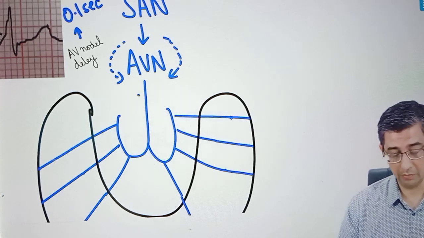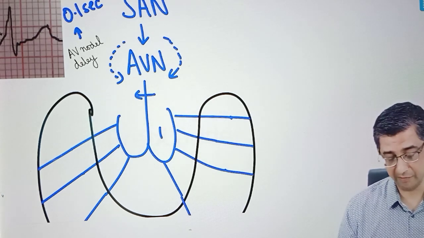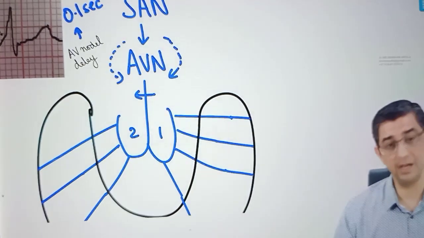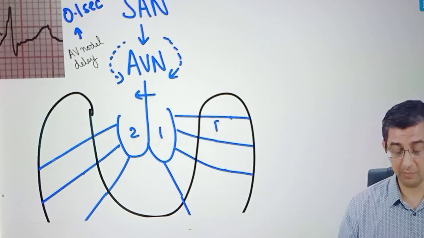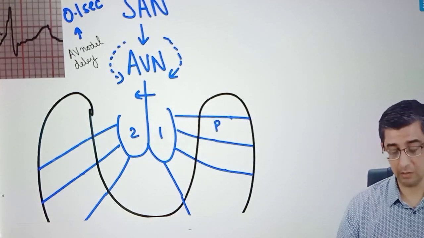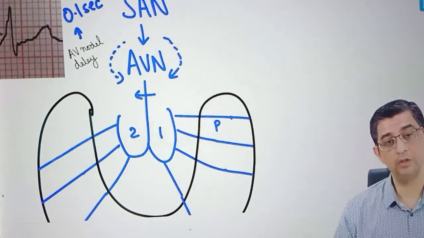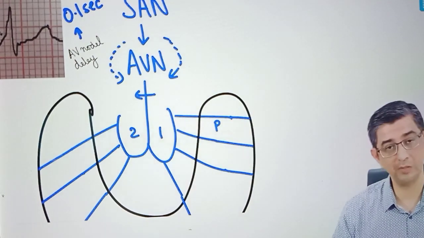Then the current will hit the bundle of His and cause a septal activation. Then it will go across the left fascicle, then the right fascicle, the reason being the right fascicle has a higher refractory period. Then it goes by the Purkinje fibers, which are actually modified muscle fibers, and the current goes from inside to outside and causes the depolarization. The repolarization current will be flowing from outside to inside and is responsible for the T wave.